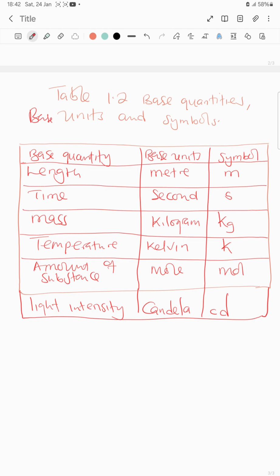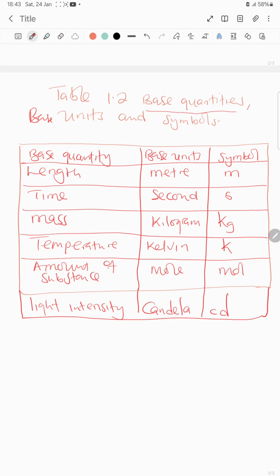So now we are looking first at what we call base quantities, which we said there are 7. Length is measured in meters, and the symbol is small letter m. Time is measured in seconds, so we use small letter s. Mass is measured in kilograms, symbol kg. Temperature is measured in Kelvin, with the symbol K.